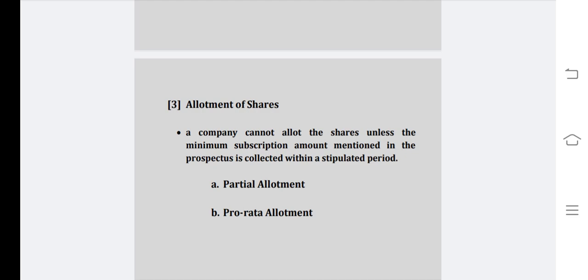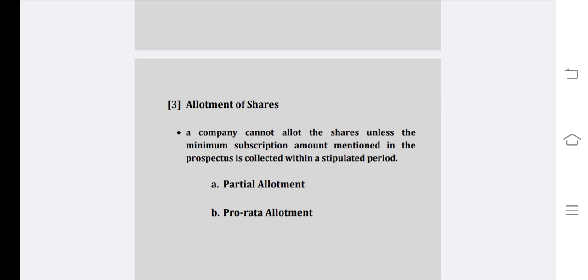The directors pass a special resolution in the board meeting for allotment of shares, indicating clearly the class and number of shares allotted with the distinctive numbers. Then letters of allotment will be sent to the concerned applicants. Letters of regret are sent to those who are not allotted shares, and application money is refunded to those persons whose applications have been rejected or regretted.